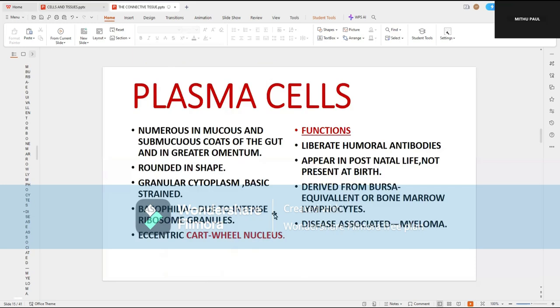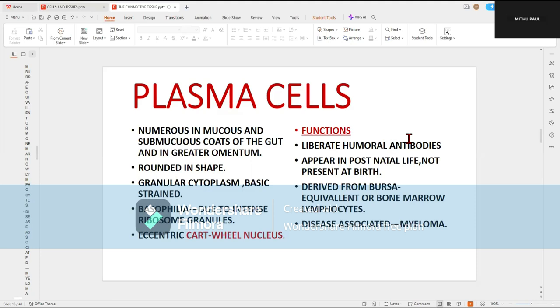The next type is the plasma cells. Plasma cells are mainly found attached to the mucous and submucous coats of the gut and in the greater omentum. They are rounded in shape, with granular cytoplasm, which is basophilic. Also a very important cell of the mononuclear phagocytic system, like macrophages.